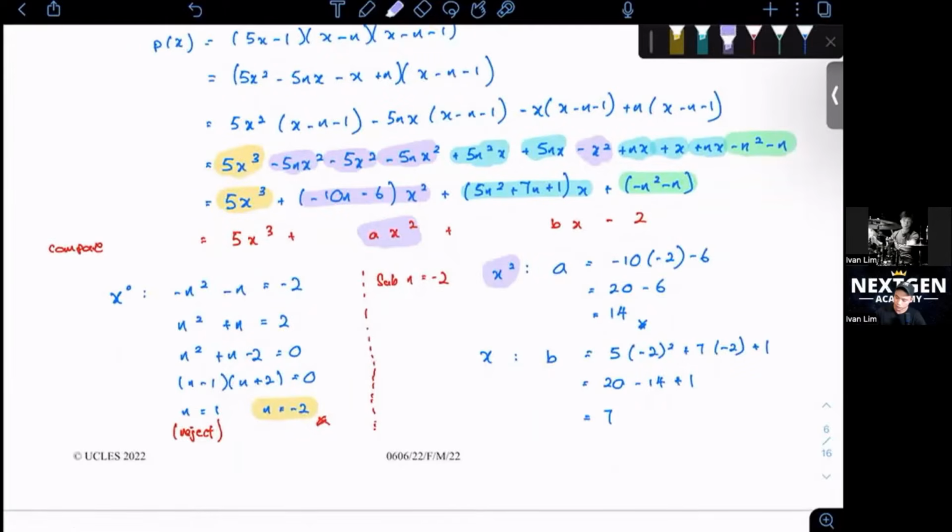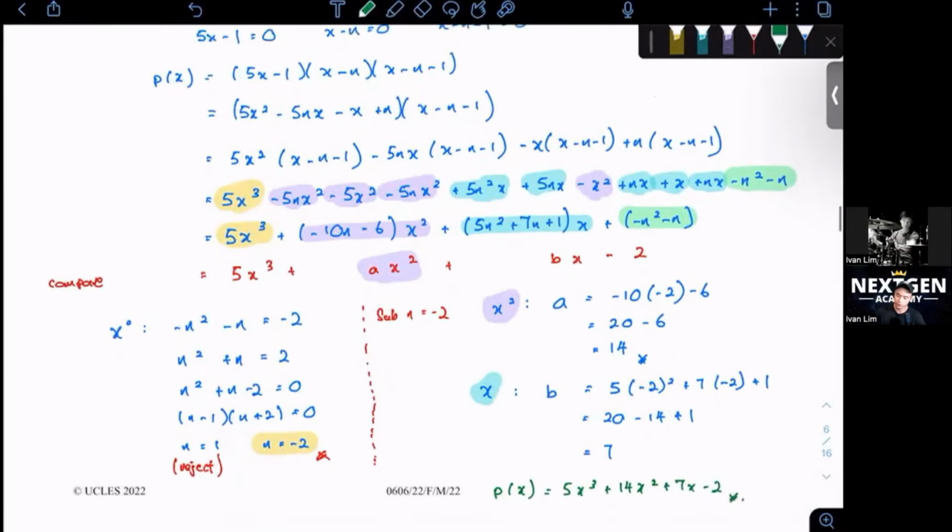So this is for the blue color term. If I were to rewrite the entire thing, your px should be equal to 5x cubed plus 14x squared plus 7x minus 2.